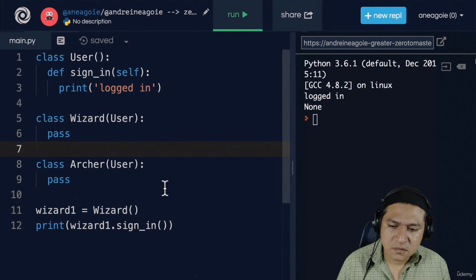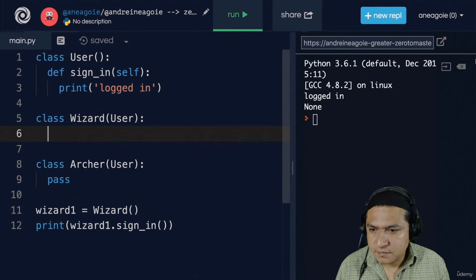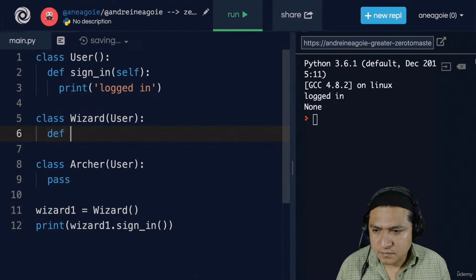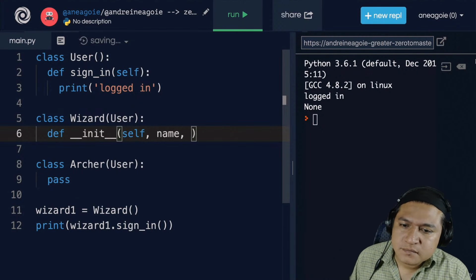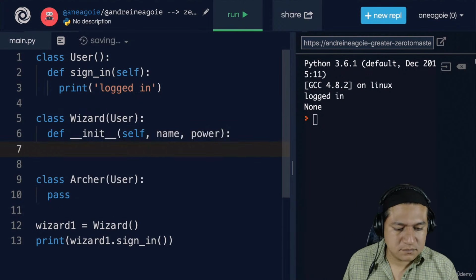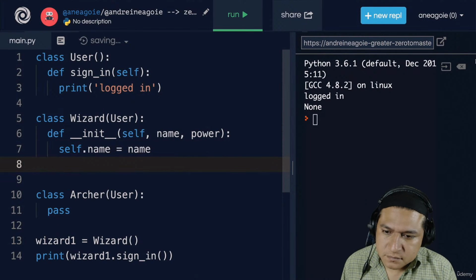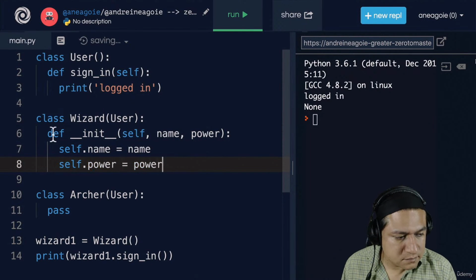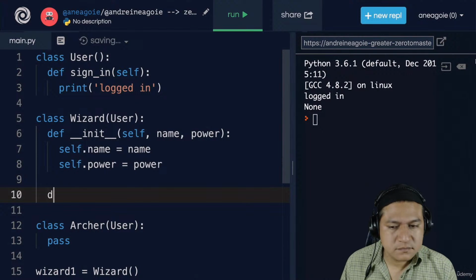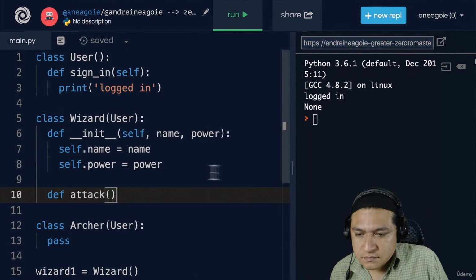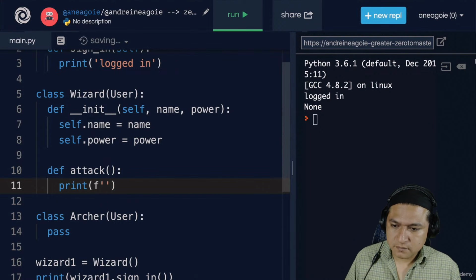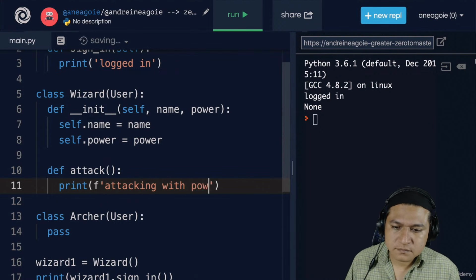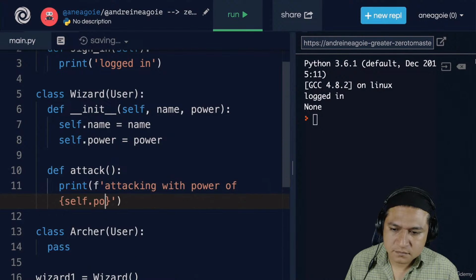And this is really, really powerful because now I can extend my wizard, right? So let's say that this wizard has an init method, which will be run when the wizard is created. And we'll have a name and power that we get. And in here, we'll assign self.name to equal name, and then self.power to equal power. And let's also add another method, calling it attack. And this attack method will simply print an f-string that will say attacking with power of, let's say, self.power.